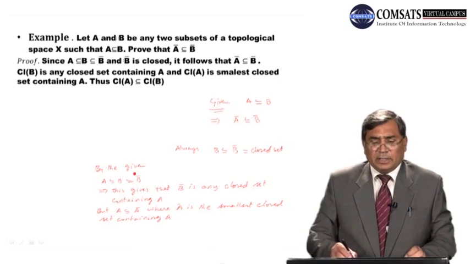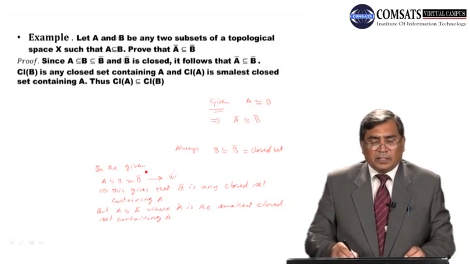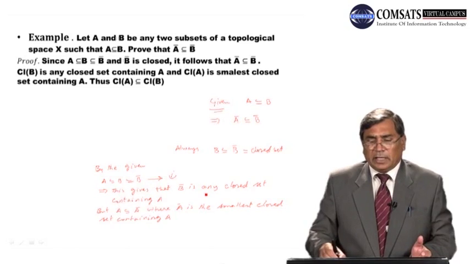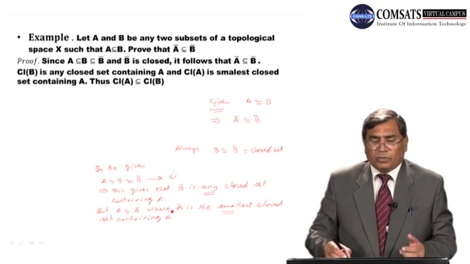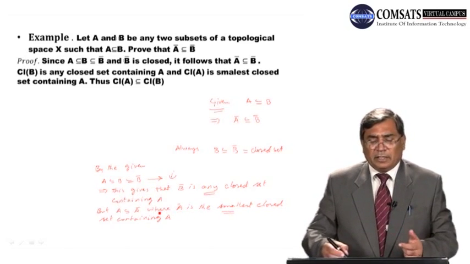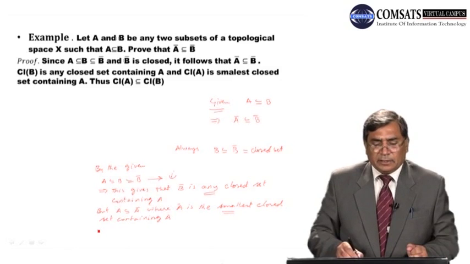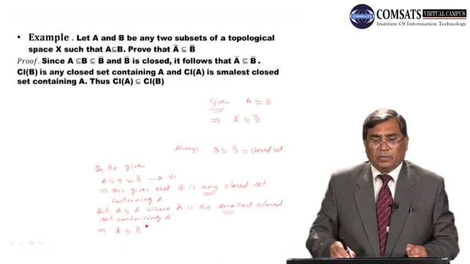And dear students, in this equation 1 we have learned that closure of B is some closed set. It is any closed set containing A, and this is the smallest closed set containing A. So what will be the relation between closure of A and closure of B? This implies this is the smallest closed set containing A and this is any closed set containing A, so this relation will hold.